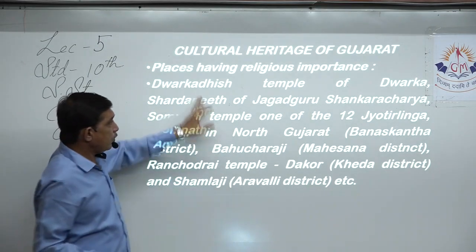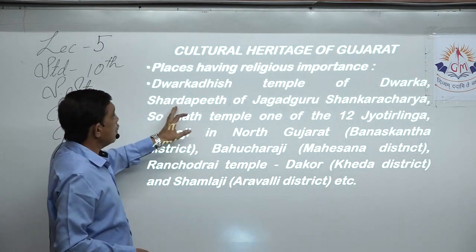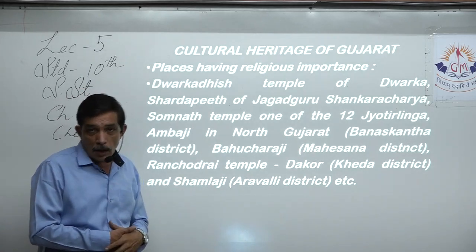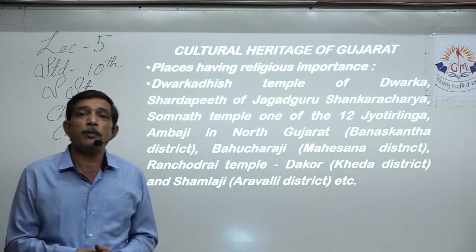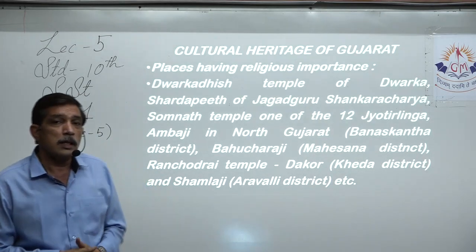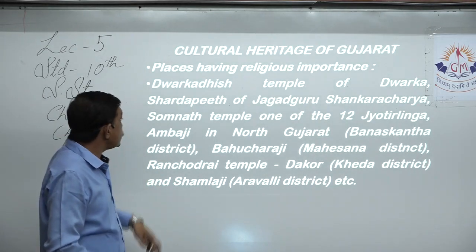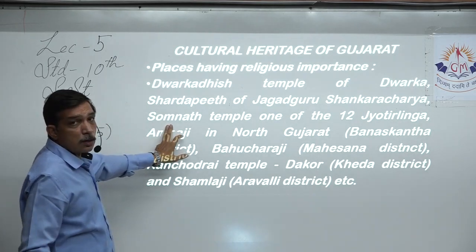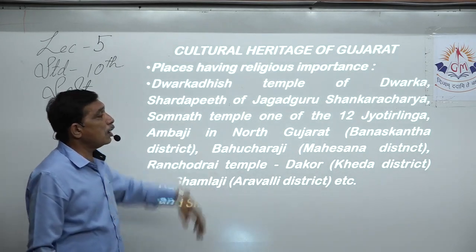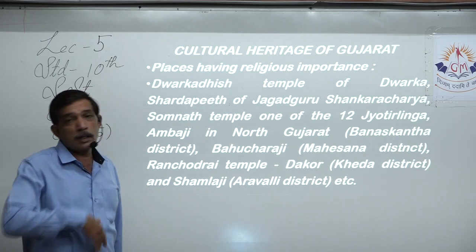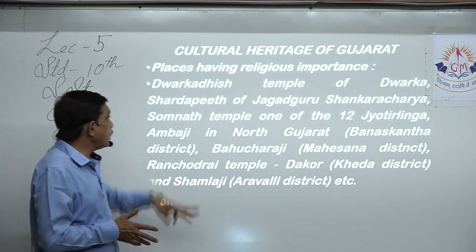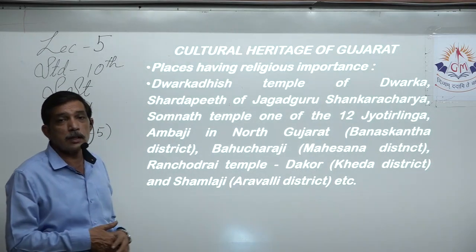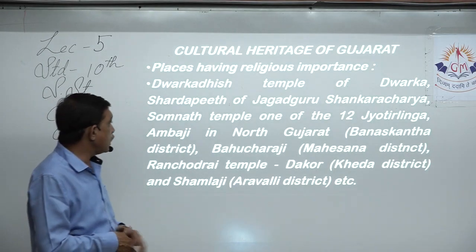His place, the Temple of Dwarka, that is also the Shardapit of Jagadguru Shankaracharya, the highest priest of Hindu religion. His seat is called Shardapit. Somnath Temple is one of the 12 Jyotirlingas spread all around India. One of those Jyotirlingas is in Gujarat. The name is Somnath Temple. That is considered as one of the 12 Jyotirlingas.